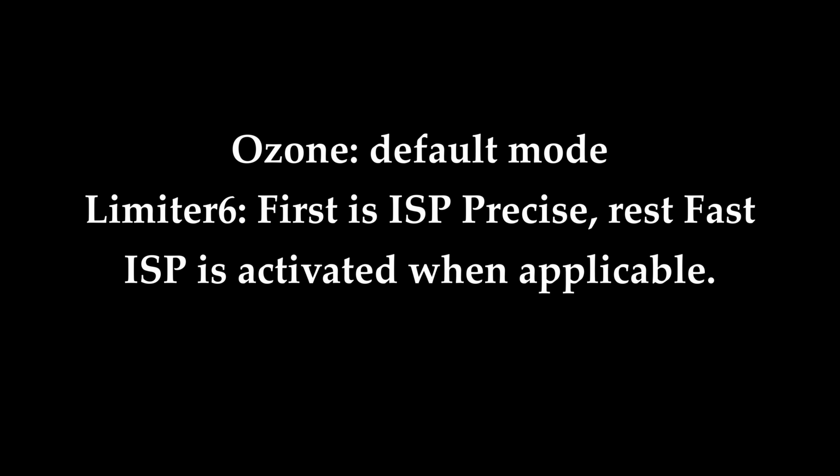The only limiters that had multiple limiting modes were Ozone and Limiter 6. Due to unfamiliarity with Ozone, I left it on the default mode. As for Limiter 6, in the chain tests, I used the ISP precise setting for the first instance and ISP fast for the other ones. For the singular test, I used ISP fast.